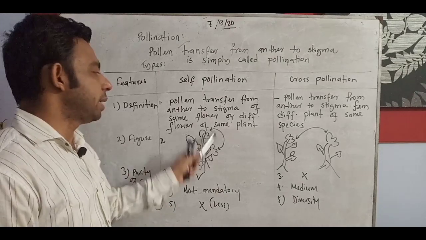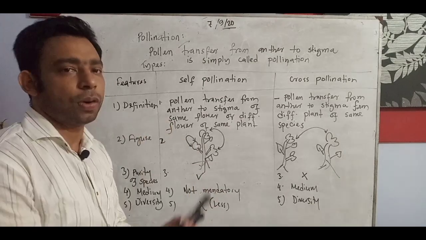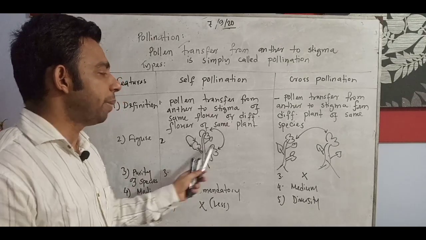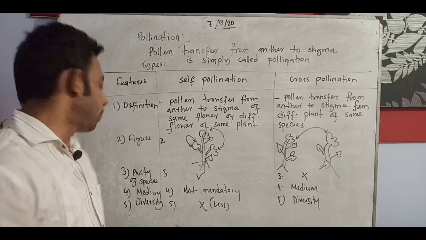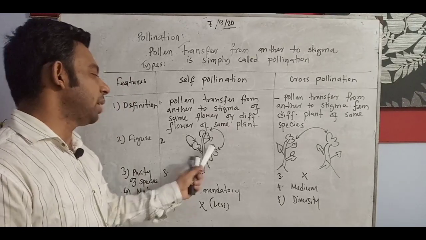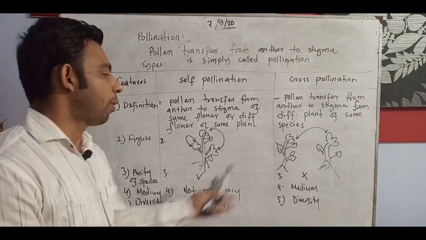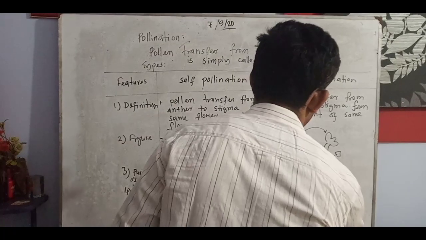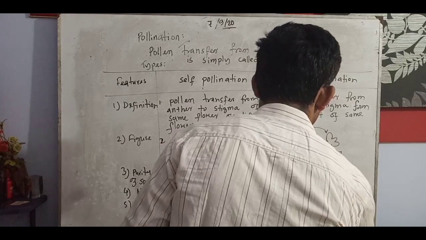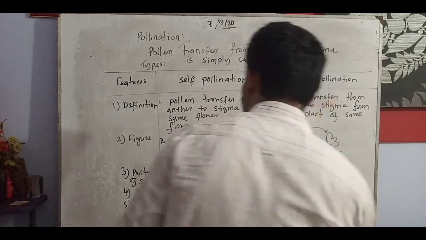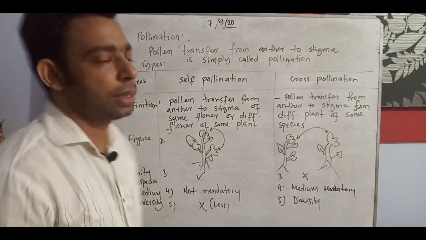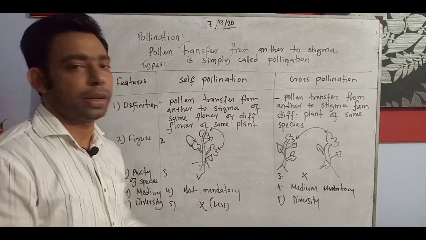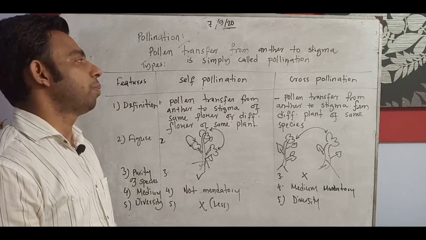Purity is maintained here, since everything is the same, the same flower or same flower of the same plant. So purity is maintained properly. Then medium is not mandatory in self pollination, since it is the same flower, and medium is a must in cross pollination. Medium mandatory, okay. And diversity is less in self pollination, since there is not enough variation in the same flower of the same species, but different plants have some variation and diversity. So this is very important.